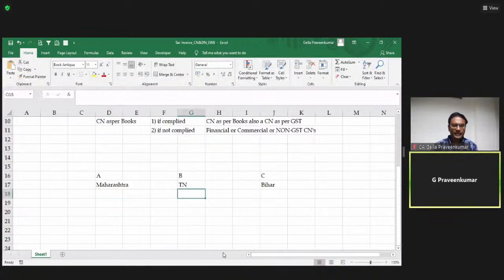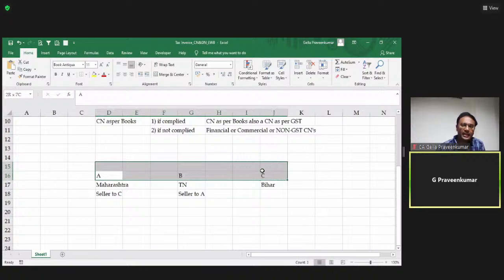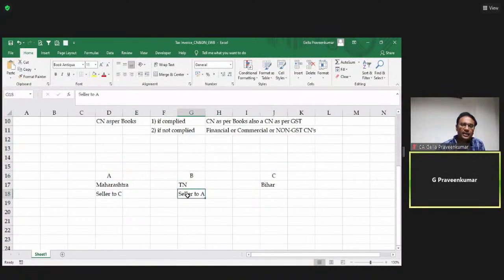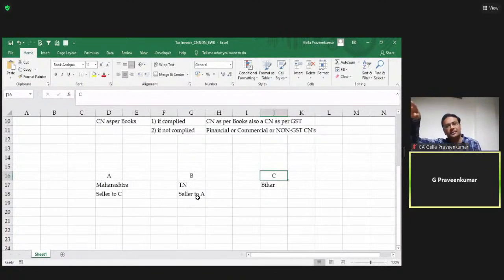Now, B is a seller to A. A is a seller to C. I repeat, this gentleman B, who is there in Tamil Nadu, is a seller. He is selling the goods to A. Now, A, who is there in Maharashtra, is in turn selling the goods to C. This is a transaction where A will instruct that goods go from Tamil Nadu to Maharashtra, and again from Maharashtra to Bihar.